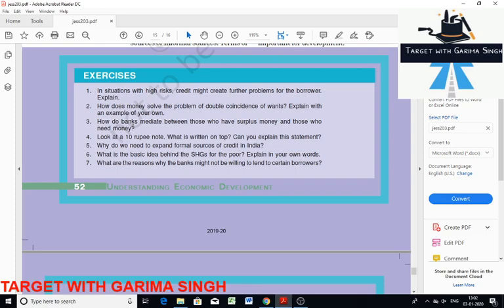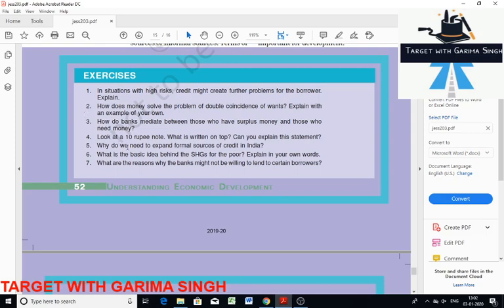The next question is the fourth. Look at a 10 rupee note. What is written on top? Can you explain the statements? So, Reserve Bank of India and guaranteed by the government are written on the top. In India, the Reserve Bank of India issues currency notes on behalf of the central government. The statement means that the currency is authorized or guaranteed by the central government. That is, Indian law legalizes the use of the rupee as a medium of payment that cannot be refused in settling a transaction in India.